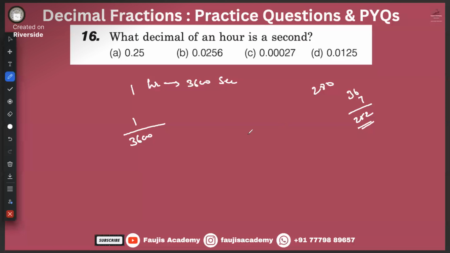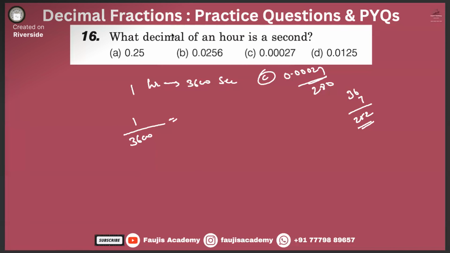You see, first time, I know the answer. If you have done the approximation, 0.00027 will be your answer. Okay. Can any one of you use the calculator and tell me what is the answer? Guys, sleeping? Wake up, guys. Wake up. Oh, I'm also feeling so hungry. I want to go and have some breakfast. Come on, let's just make it fast, guys. What is 1 divided by 3600, guys?